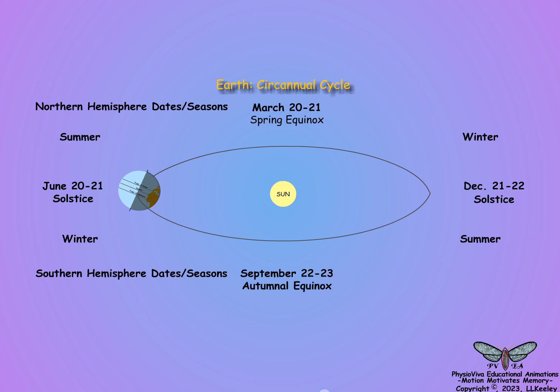This results in lengthening days and warming temperatures with a maximum long day on June 2021. This is summer in the northern hemisphere and winter in the southern hemisphere. It is on this date that the Sun reaches its maximum northern latitude at the Tropic of Cancer. From June 2021 until September 22-23, the days begin to shorten in the northern hemisphere and temperatures begin cooling.